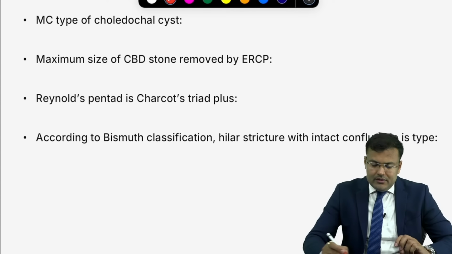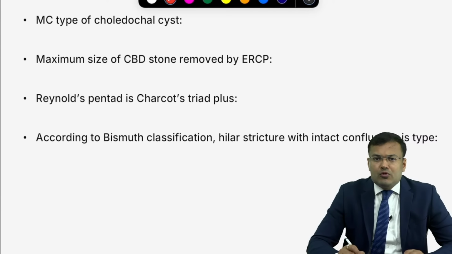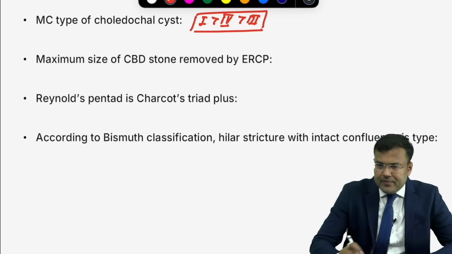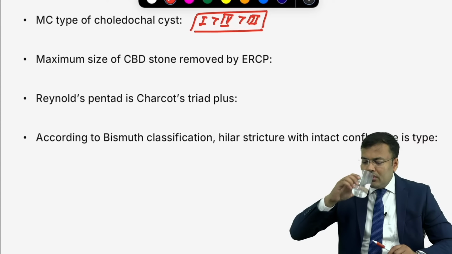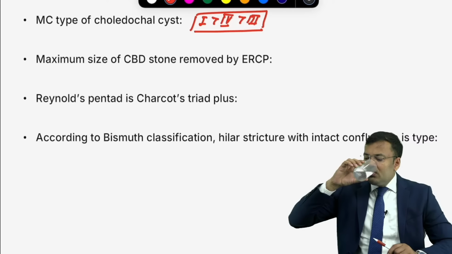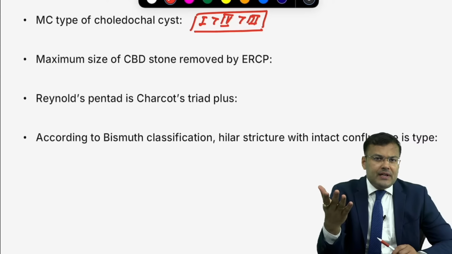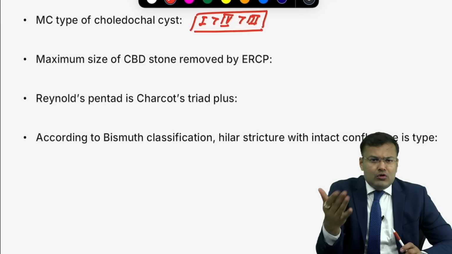Gallbladder. Next, what is the most common type of choledochal cyst? 1, followed by type 4, followed by type 3. So how to remember? 1, 4, 3. What is the name of classification? Todani modification of Alonso-Lej classification.